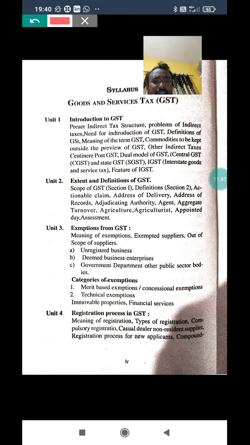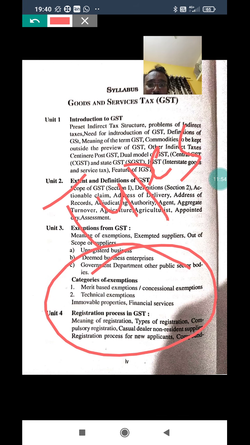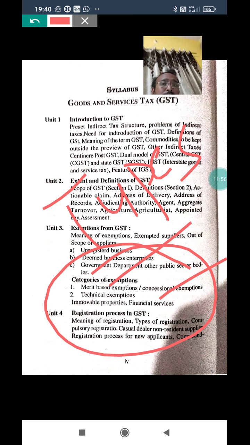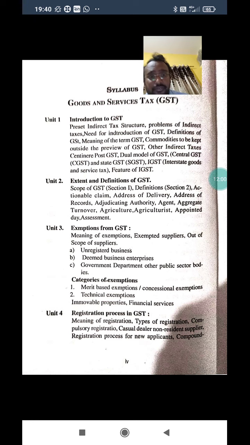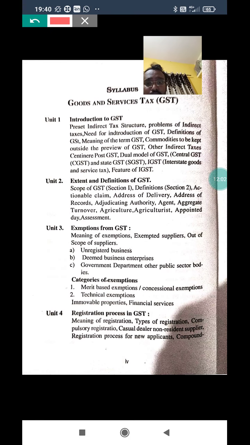Coming to the third unit, they might ask types of exemption. This question is very important: merit based exemption and technical based exemption. That is also a lengthy question for 15 marks. And in the fourth unit, the straightaway question is process of registration, which is one of the important questions.